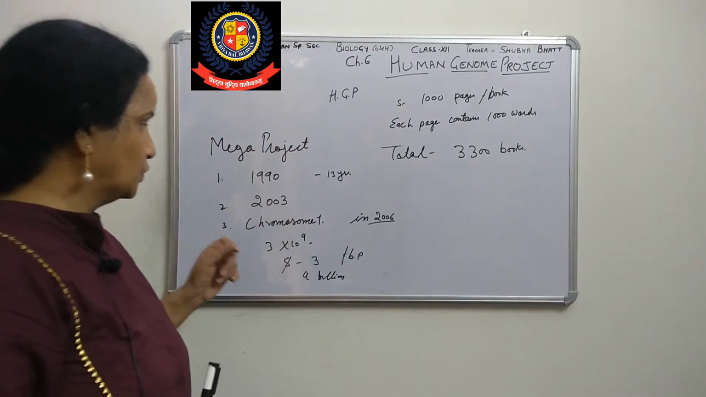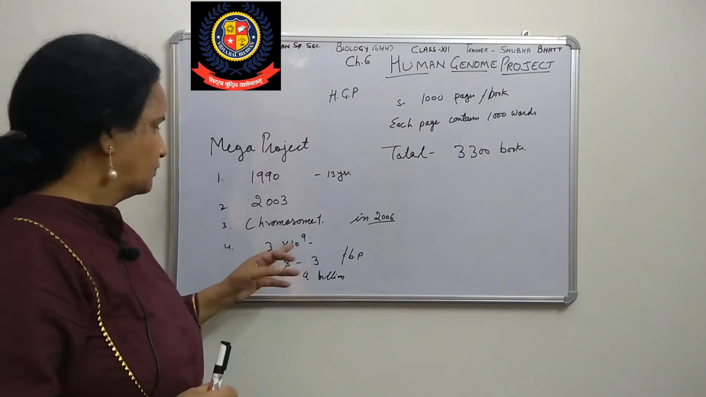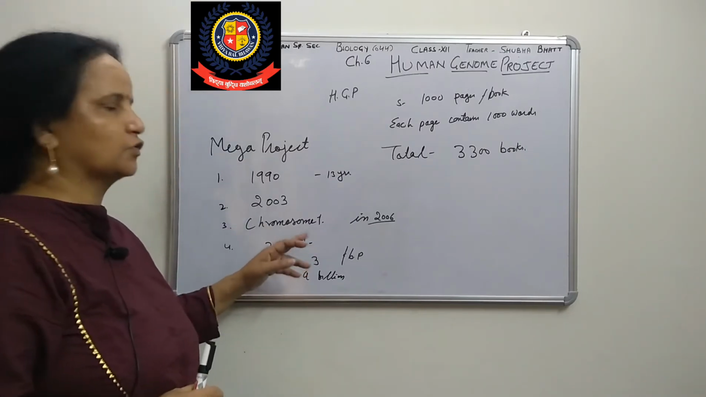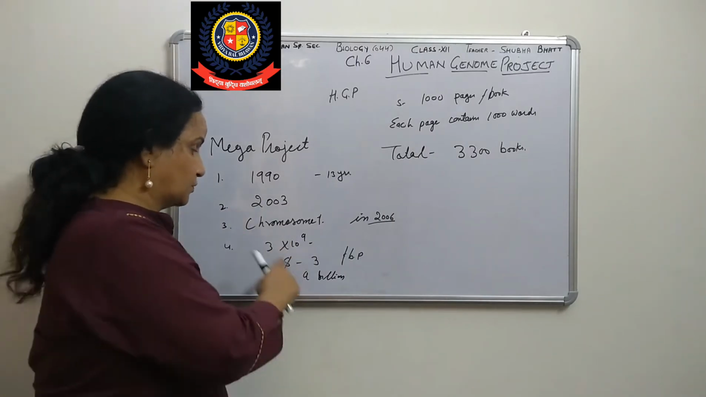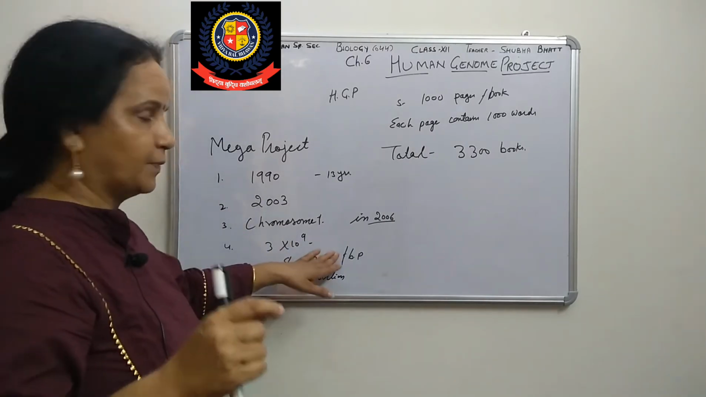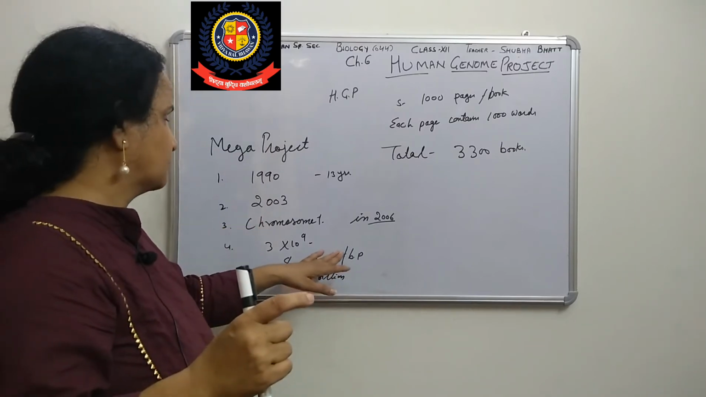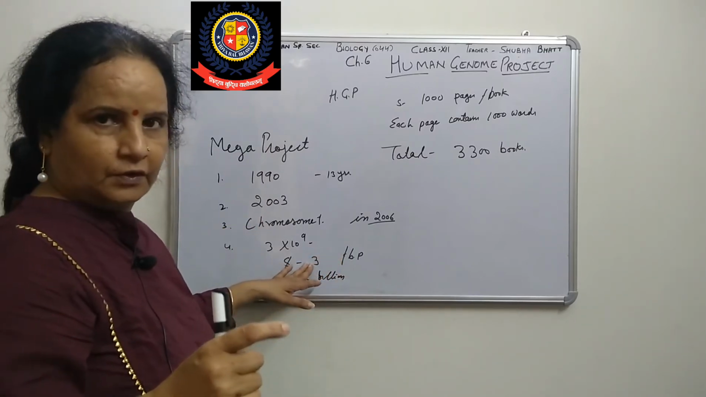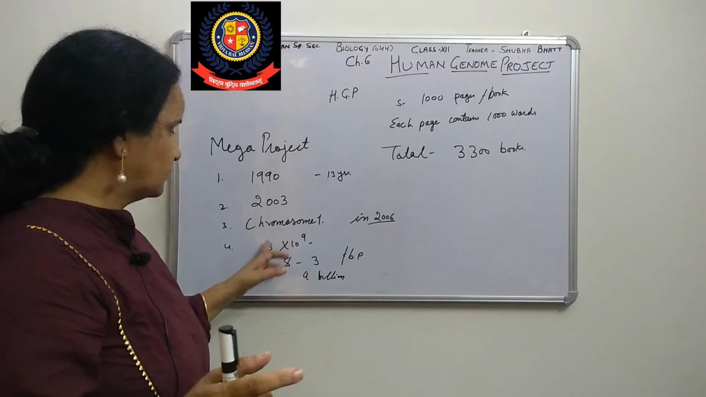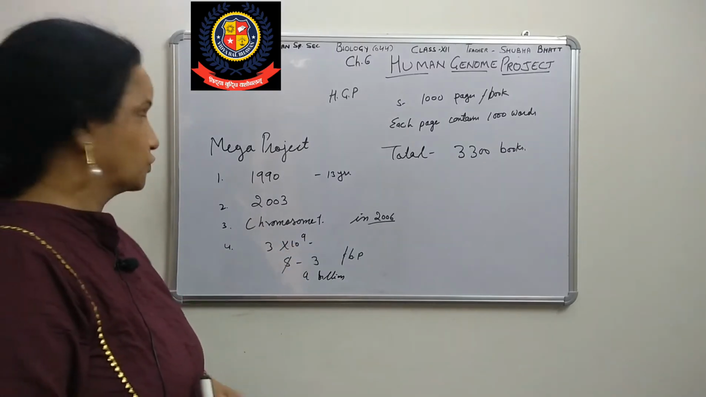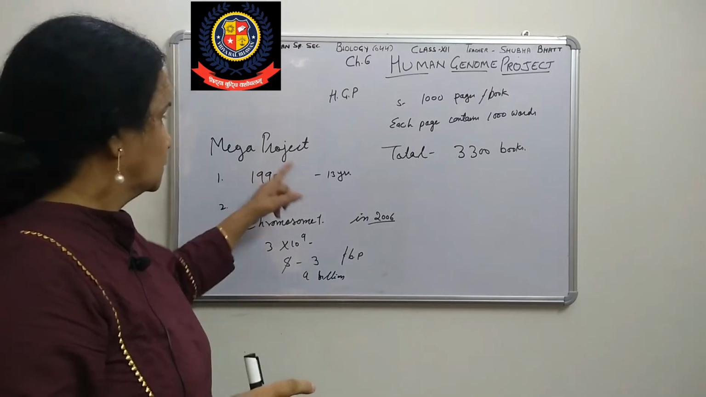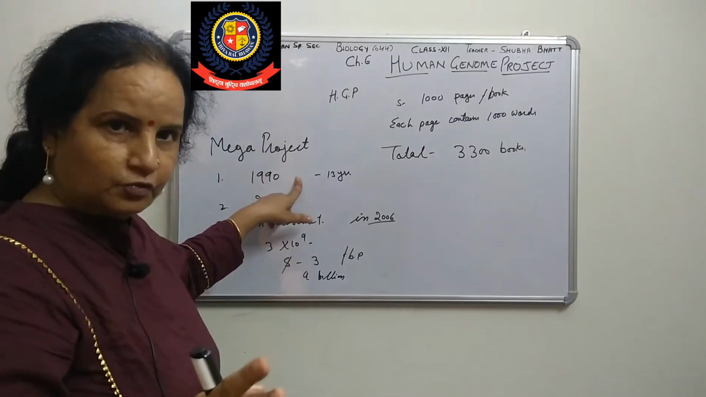The second reason is that we know that in human haploid cells, we have got 3 into 10 raised to the power 9 base pairs, and when we see the cost, storing one base pair of data costs $3 US dollars. So if you multiply these pairs, we get 9 billion cost. So the second point is that it is very costly, too lengthy, time consuming.